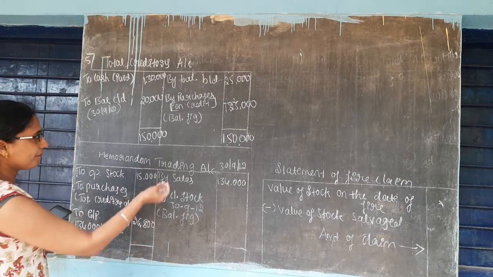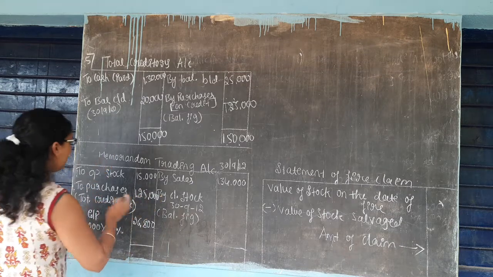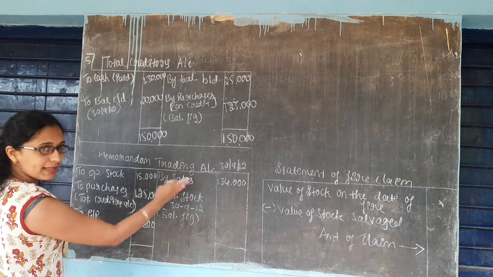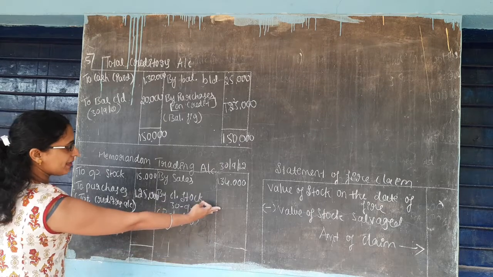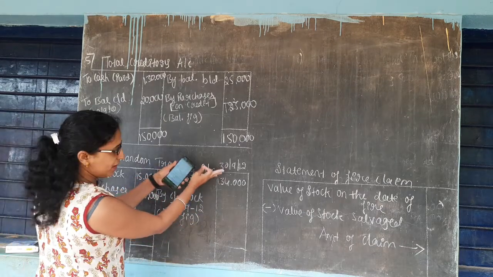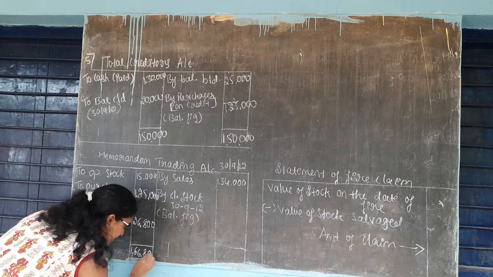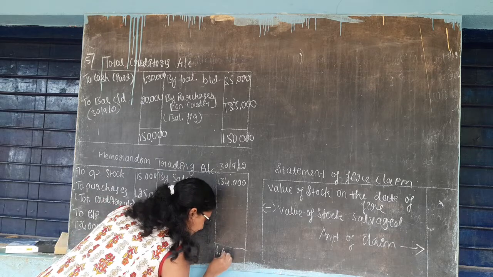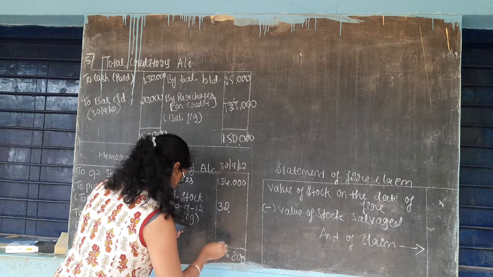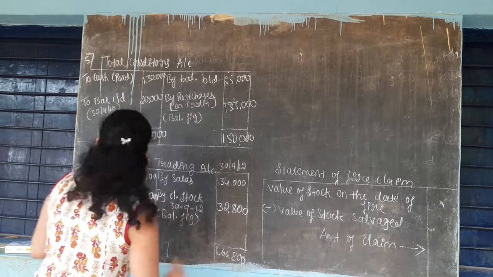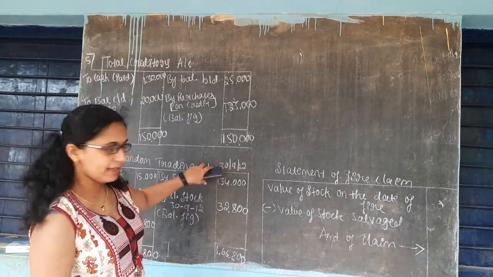That purchases is 1,25,000 rupees. So now you have the opening stock, purchases and sales, and gross profit is also already known by you. Make the total of it, 1,66,800 is the total, and the balancing figure will be closing stock at the date of fire, that is 32,800 rupees.